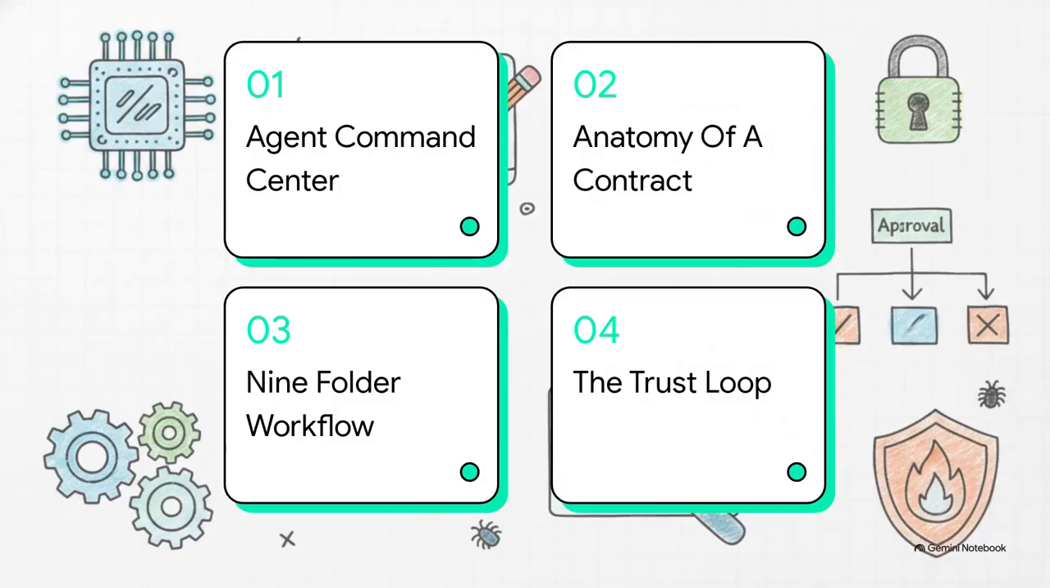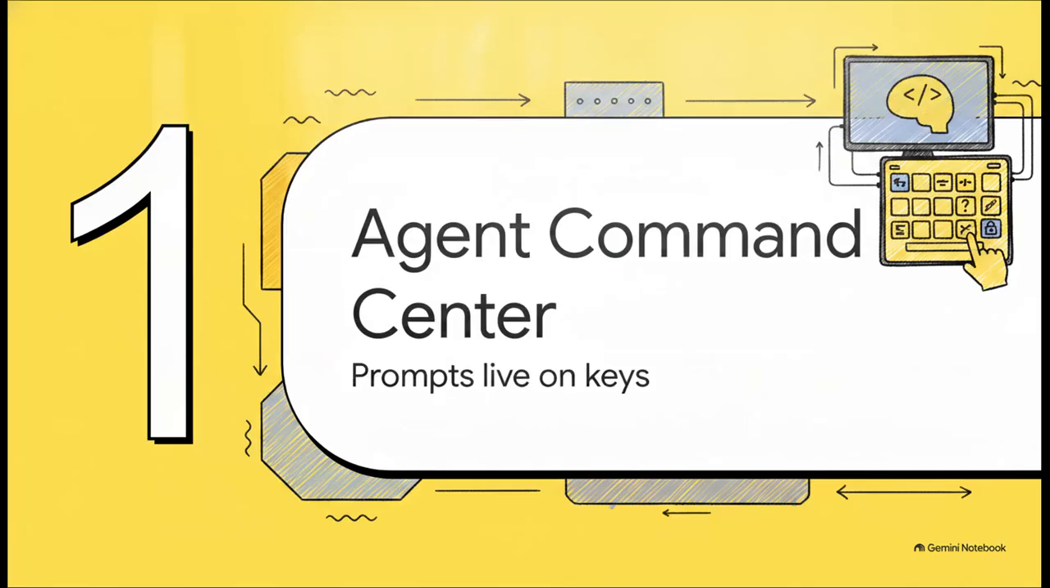So here is our bootcamp syllabus for today's explainer. 1. The Agent Command Center. 2. Anatomy of a Contract. 3. The 9-folder workflow. And 4. The Trust Loop. Starting with Section 1, the Agent Command Center.